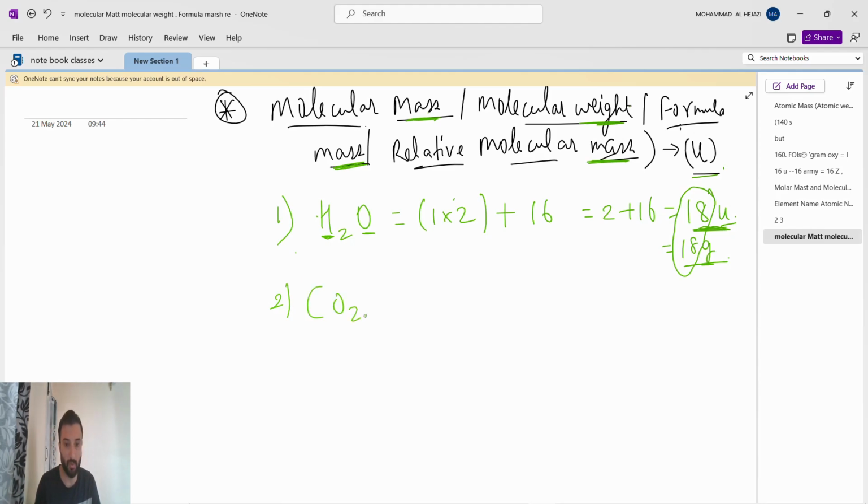Now we'll do CO2. CO2 means carbon. What is the atomic mass of carbon? Yes, 12.